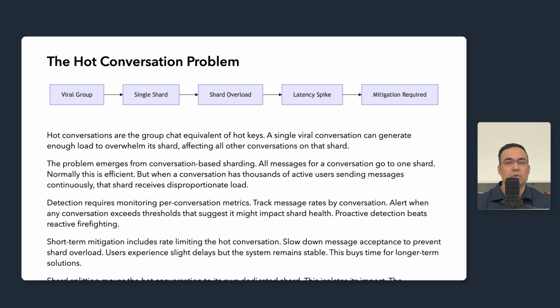Architectural solutions for known high-traffic scenarios include pre-provisioning dedicated resources. If you are launching a feature that will create a large active group, plan for it. Don't discover capacity limits during the launch.